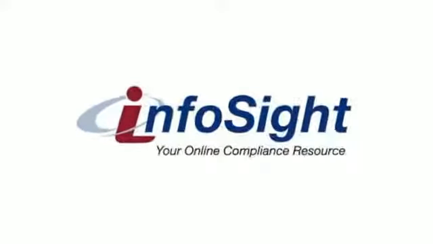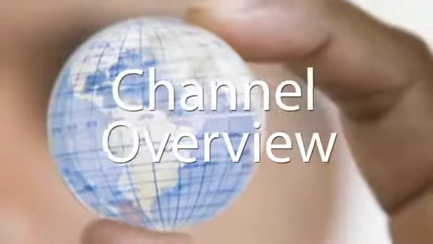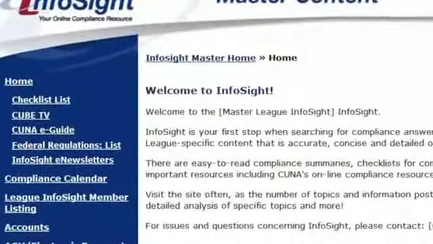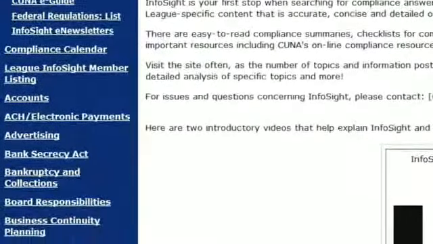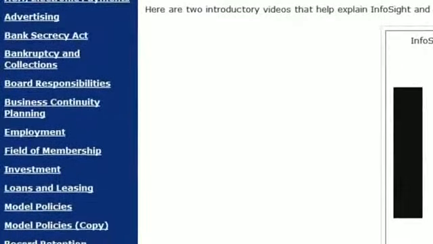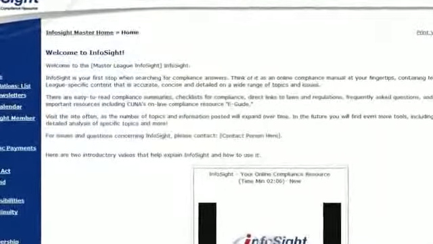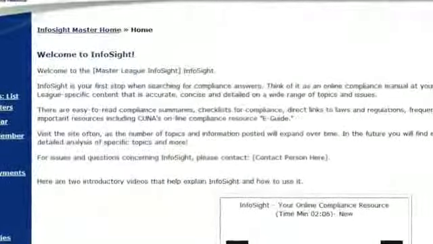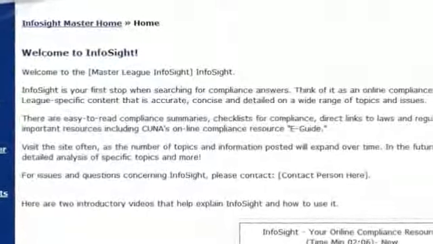InfoSight contains an abundance of compliance information, organized alphabetically by channel name, with related topics under each channel. Each of the 14 channels represents a specific compliance area, such as accounts, employment, or tax issues, and that allows us to organize the topics into unified sections. Within each channel are topics related to the specific compliance area. In all, InfoSight includes more than 160 topics, and it's within these topics that you'll find the compliance details you need.